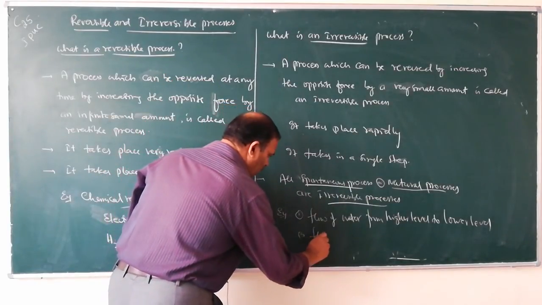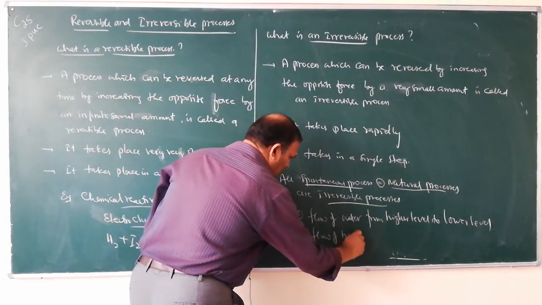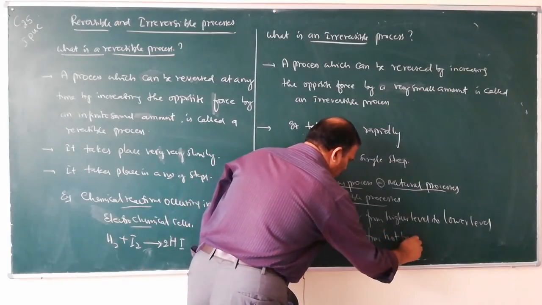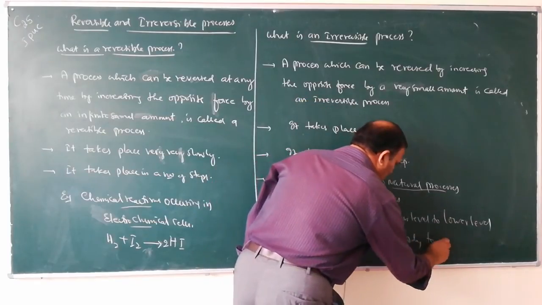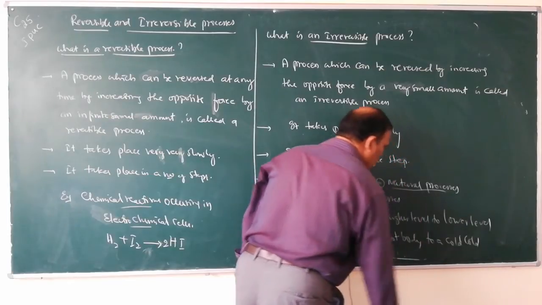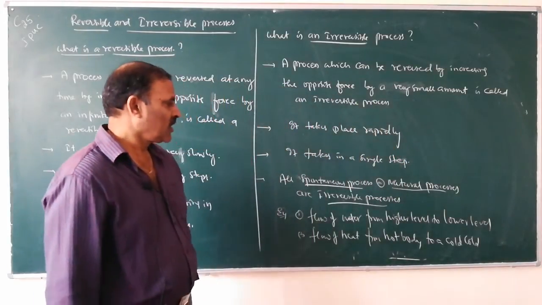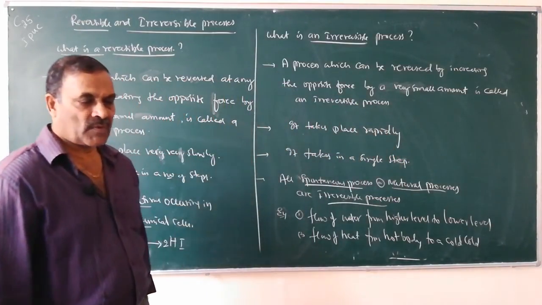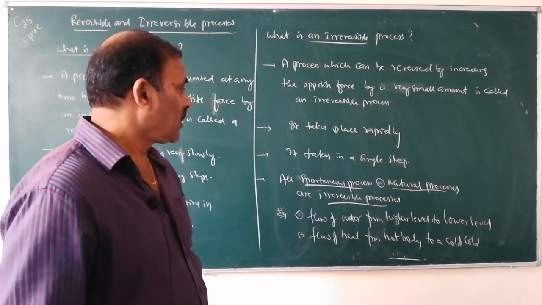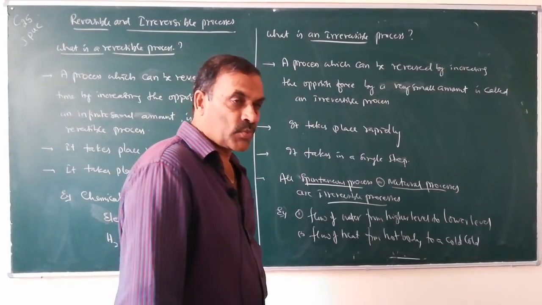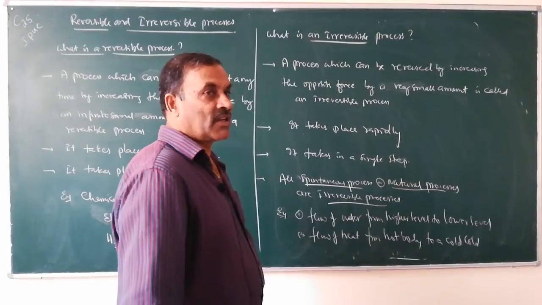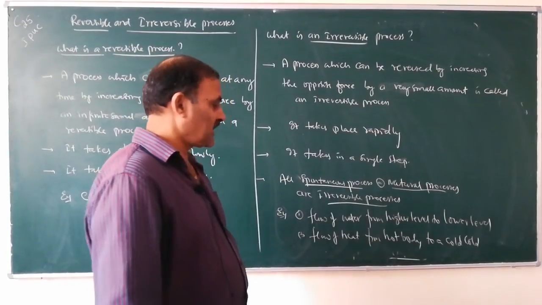Number 2, flow of heat from a hot body to a cold body. Flow of wind from high pressure region to low pressure region, etc. All are spontaneous processes, natural processes, and also they are irreversible processes.